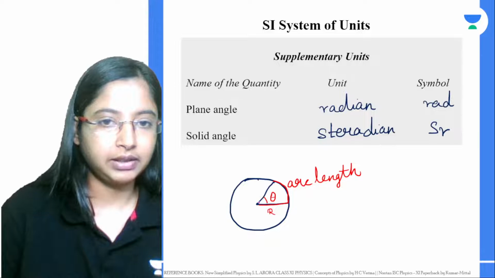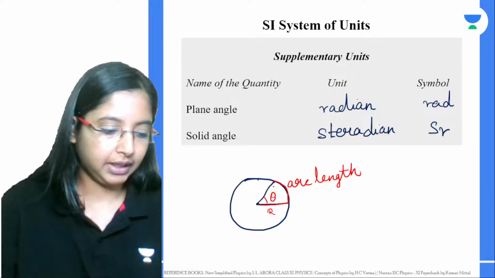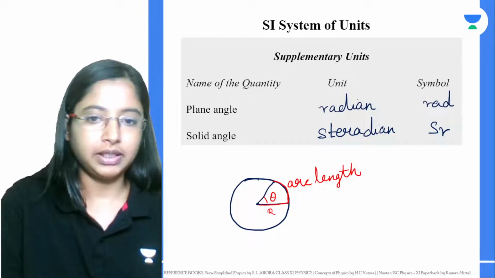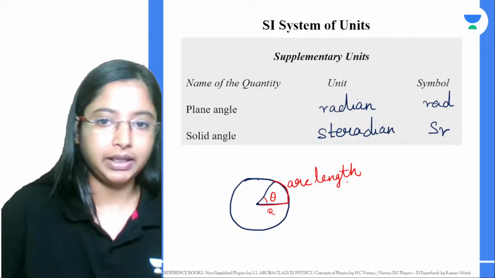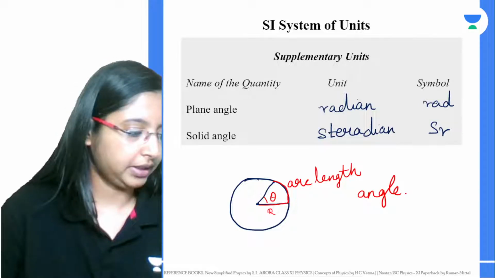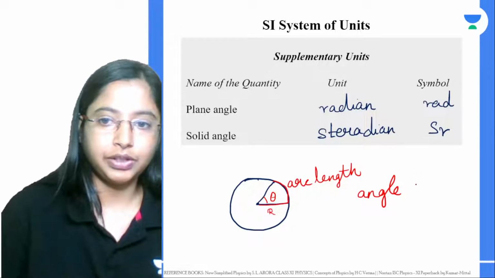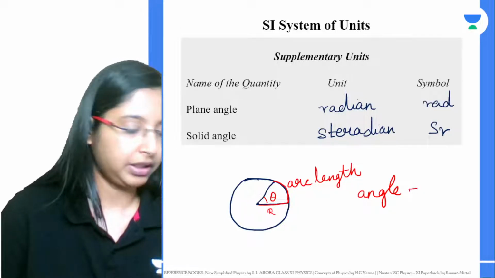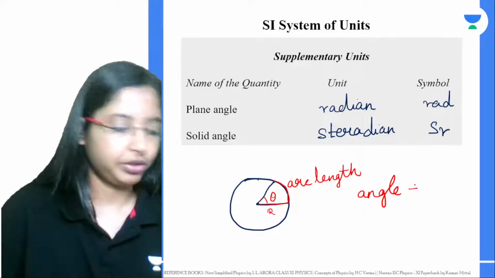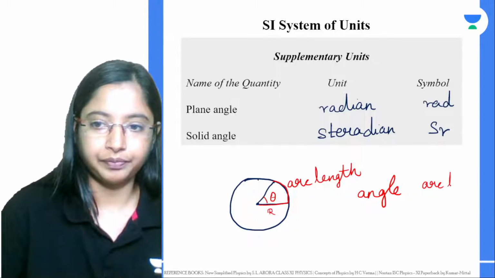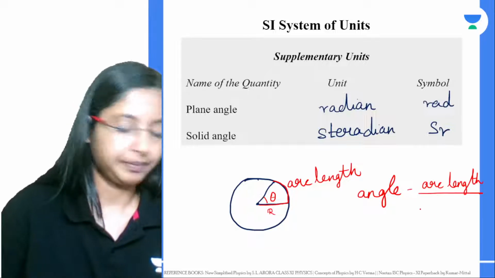So this angle theta is your plane angle. This theta, in terms of radians, is equal to the arc length divided by the radius.